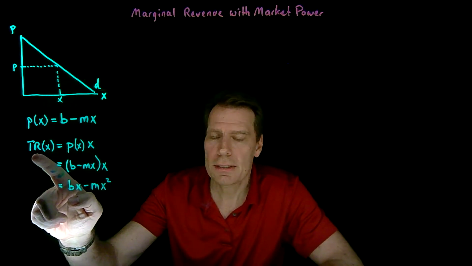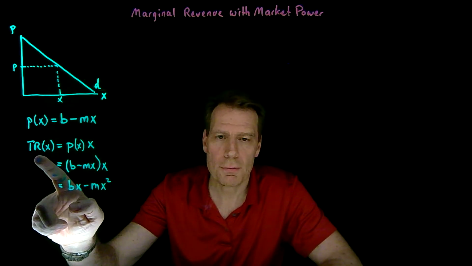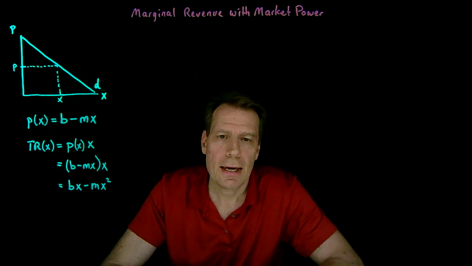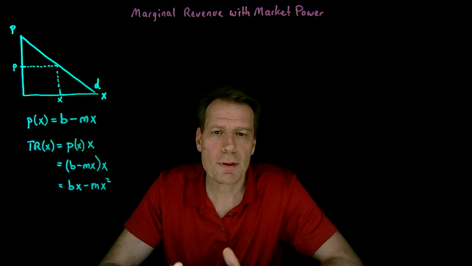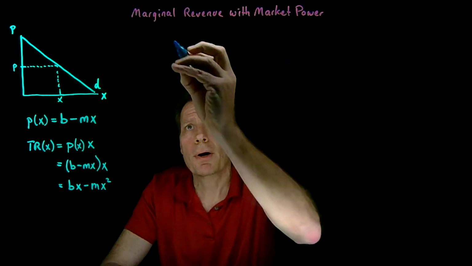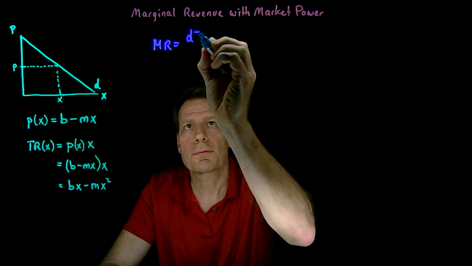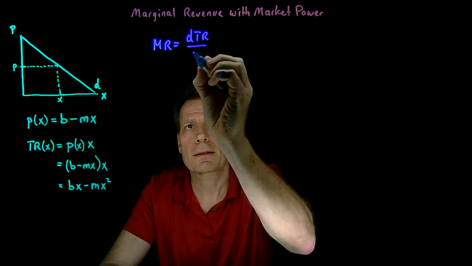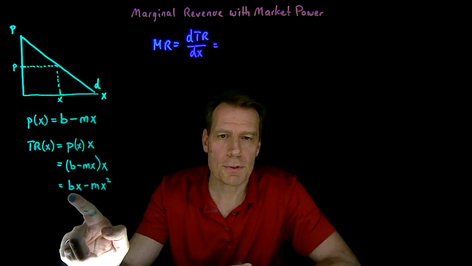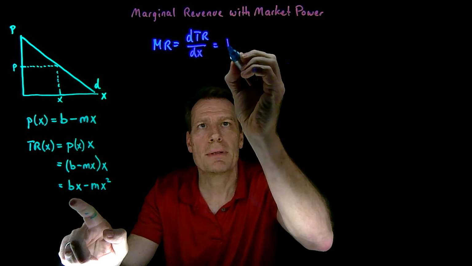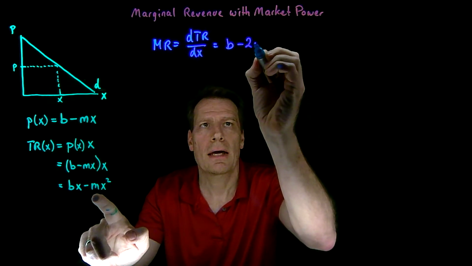So this now is a function that tells us for any level of output, the total revenue the firm is going to get. And once we know what the total revenue of the firm looks like, we can derive the marginal revenue. The marginal revenue is just going to be equal to the derivative of total revenue with respect to x. So we can take the derivative of this with respect to x, and we're going to get B minus 2mx.